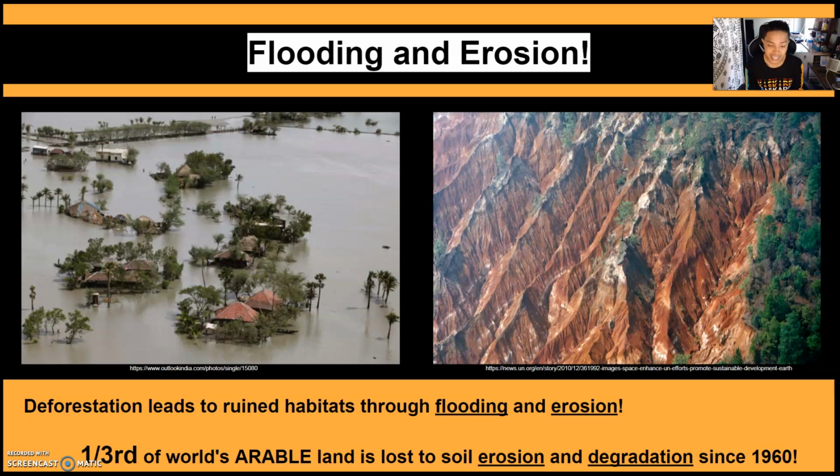Deforestation removes the vegetation in the area that holds the soil in place. As a result, soil is vulnerable to nutrient loss and erosion, leaving topsoil to easily degrade. This can cause landslides and the destruction of animal habitats. An estimated 1/3 of the world's arable land, which is the land that can be used to cultivate and grow crops, is lost to soil erosion and degradation since 1960. Less arable land leads to deforestation that creates unfavorable growing conditions, which I will discuss in the final point.